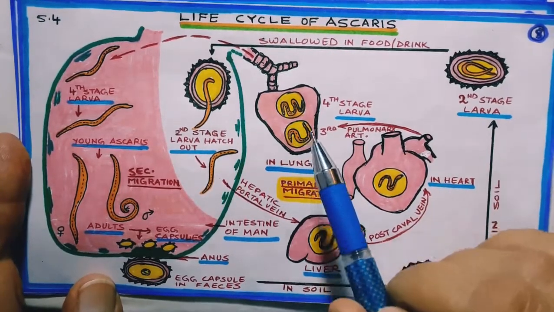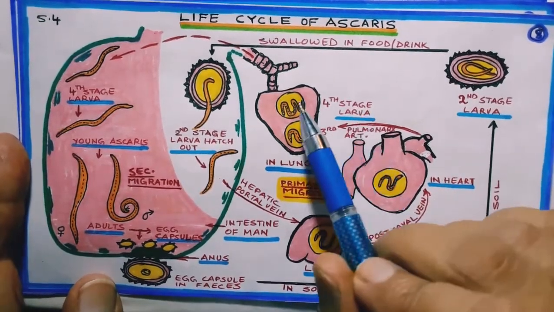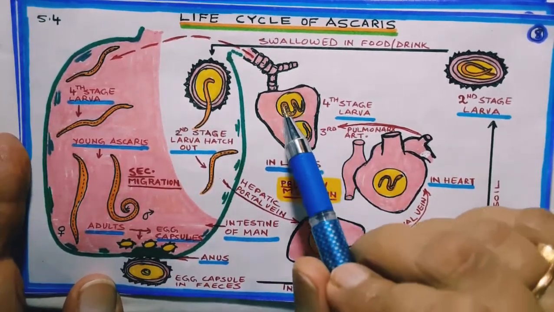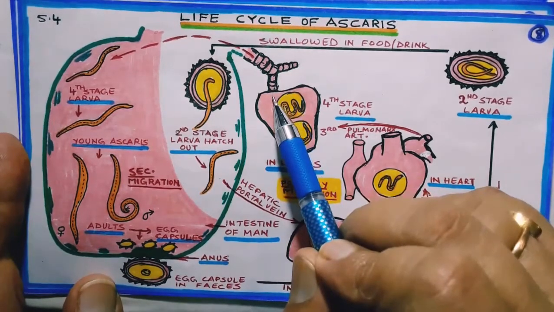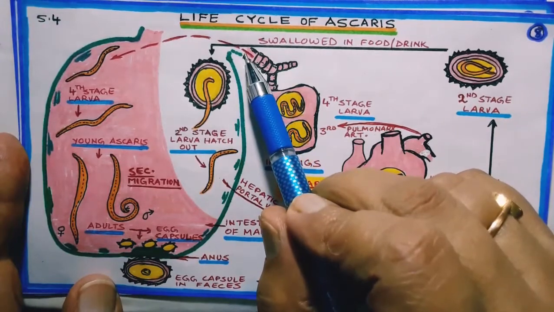And in lungs it settles down, molts into third stage larva and fourth stage larva. The fourth stage larva crawls up and goes to bronchi and trachea.